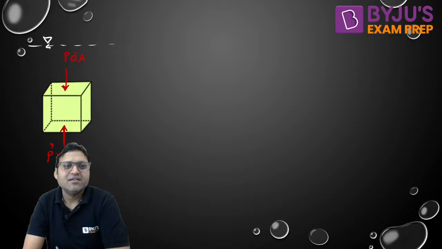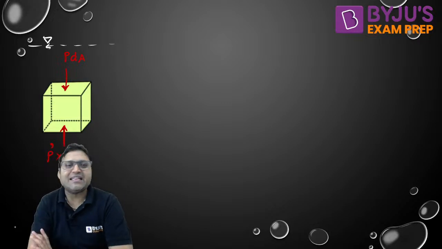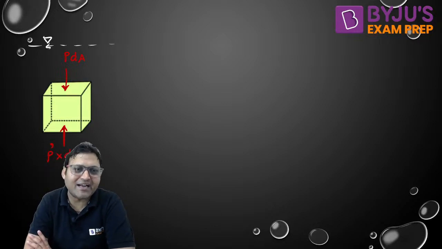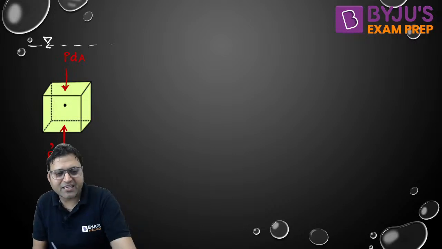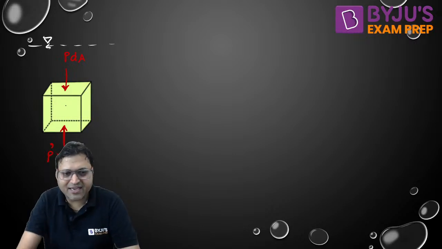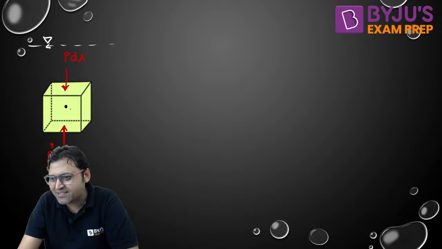What else? What is the other force acting on the fluid element in vertical direction? We are interested in the forces acting in vertical direction. What will be the other force acting on the fluid element other than these pressure forces?